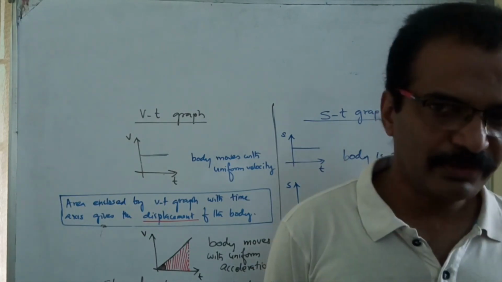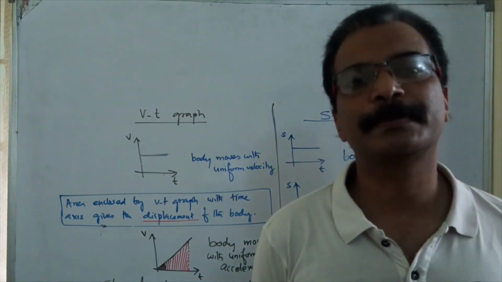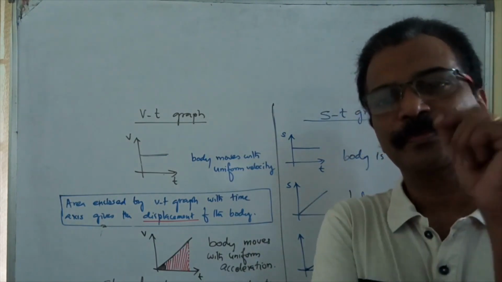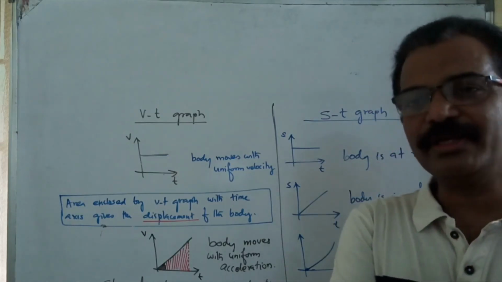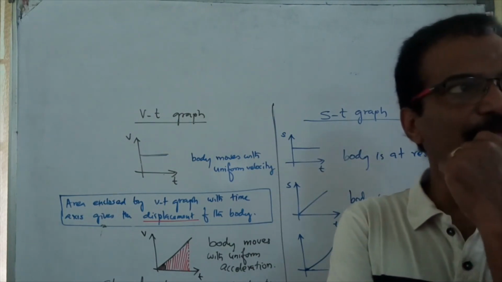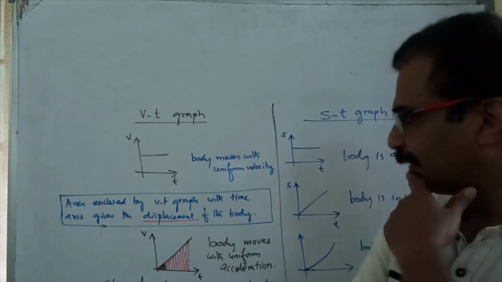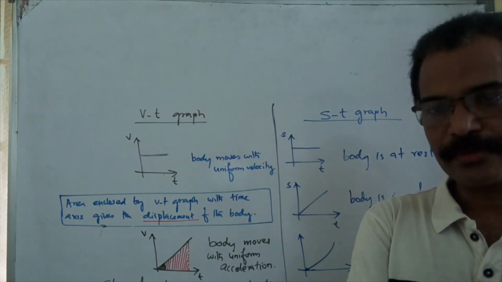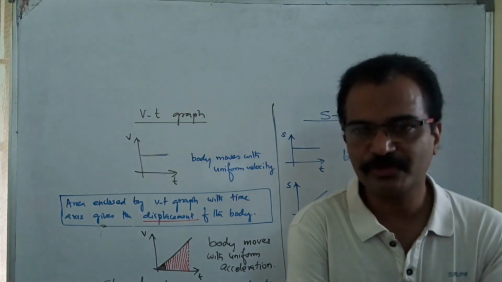If you find the slope of the velocity time graph, what will you get? Yes, correct only. Why do you hesitate? The slope of the velocity time graph will give you acceleration. The area enclosed by the velocity time graph with the time axis, what will you get? Displacement of the body. This much only I discussed today. I did not teach you much.